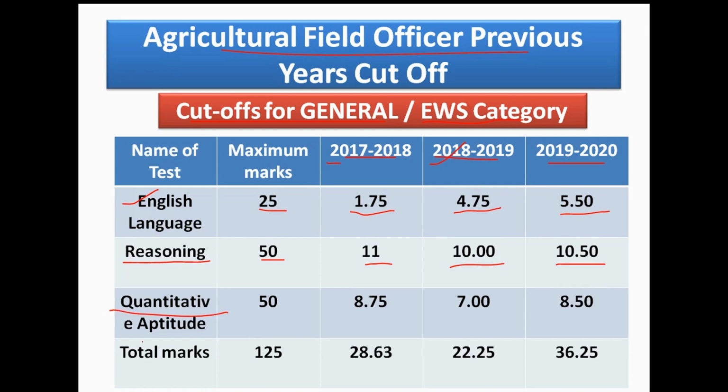In quantitative aptitude, total marks is 50, and in 2017-18 the cutoff is 8.75, in 2018-19 it is 7 marks, and in 2019-20 it is 8.50 marks. Total marks is 125, and the overall cutoff of 2017-18 is 28.63. Overall cutoff of 2018-19 is 22.25, and overall cutoff of 2019-20 is 36.25 marks.